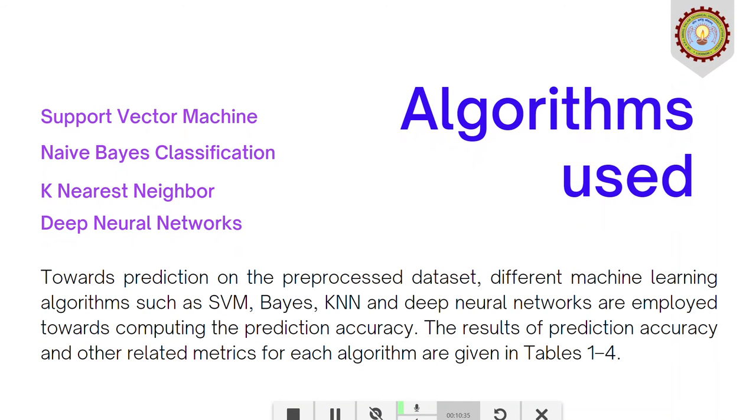The algorithms we have studied and then narrowed down from are support vector machine, naive Bayes classification, k nearest neighbor, and deep neural networks. Towards prediction on the pre-processed dataset, different machine learning algorithms such as SVM, Bayes, KNN, and deep neural networks are employed towards computing the prediction accuracy. The results of this prediction accuracy and other related metrics of each algorithm are given in tables 1 to 4.